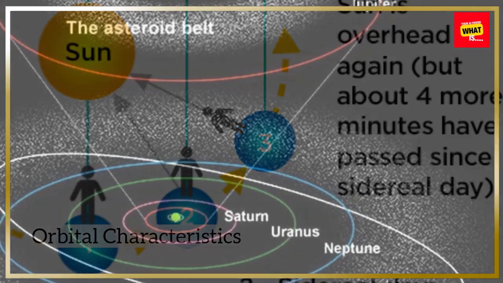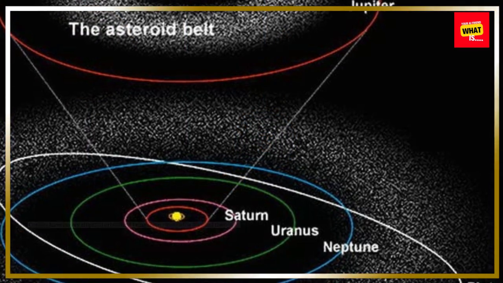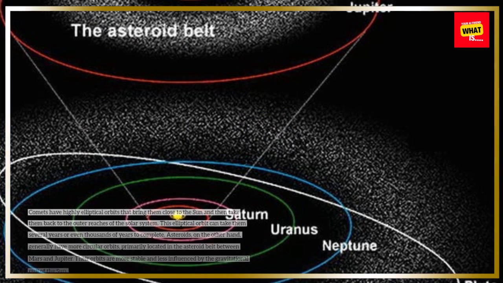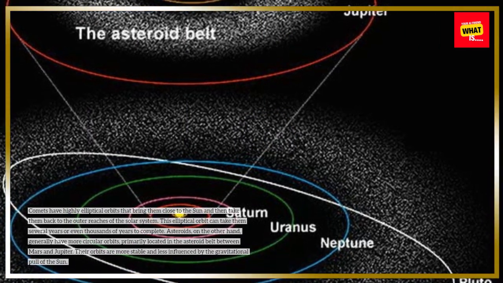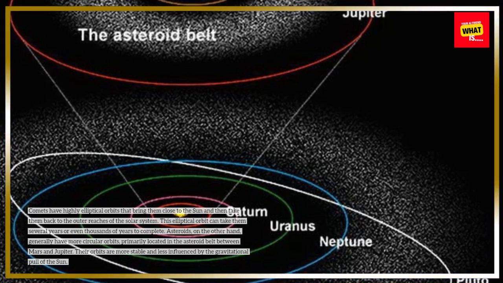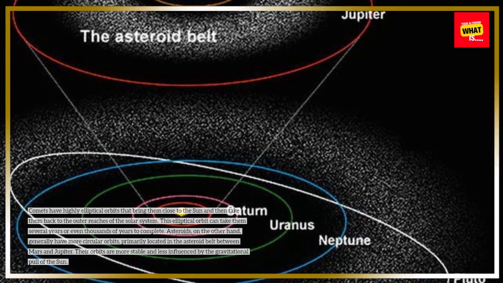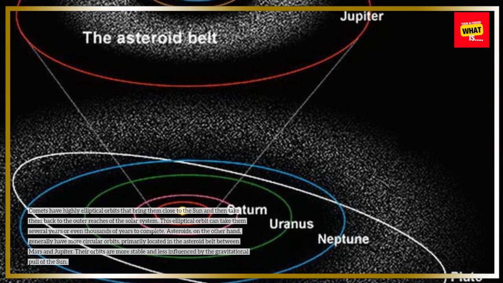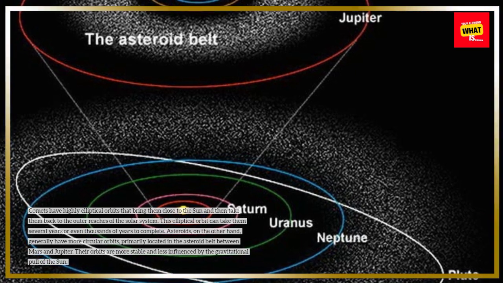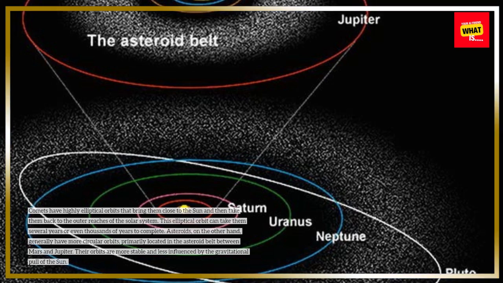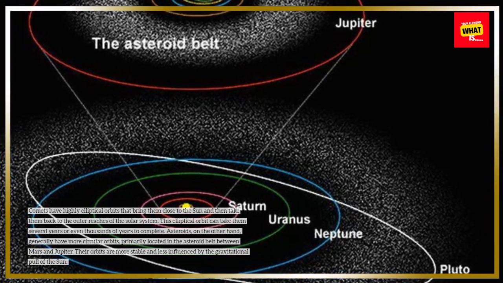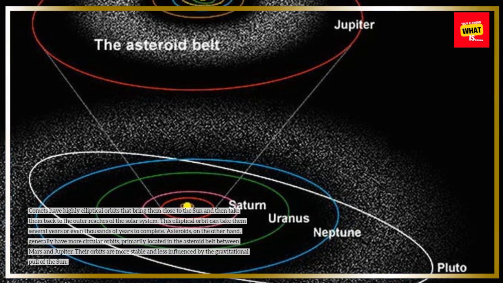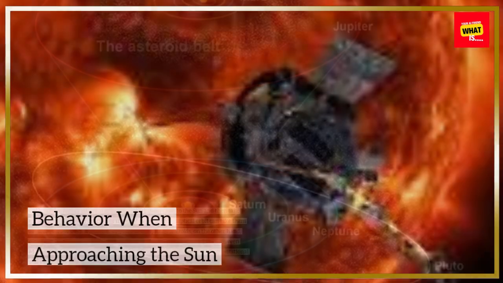Orbital characteristics. Comets have highly elliptical orbits that bring them close to the Sun and then take them back to the outer reaches of the solar system. This elliptical orbit can take them several years or even thousands of years to complete. Asteroids, on the other hand, generally have more circular orbits, primarily located in the asteroid belt between Mars and Jupiter. Their orbits are more stable and less influenced by the gravitational pull of the Sun.